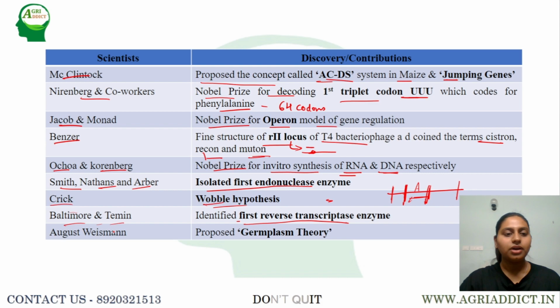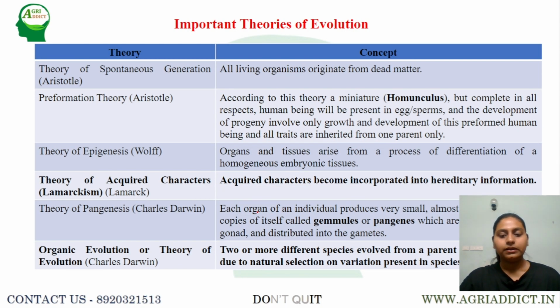Next, coming to August Weismann, he proposed the germplasm theory, which is the most accepted theory and is presently utilized. Now, I have mentioned so many theories in the past slides, like the preformation theory, the theory of epigenesis, the theory of acquired characteristics, and the most acceptable one, the germplasm theory. Let us now study individual theories and understand their importance.